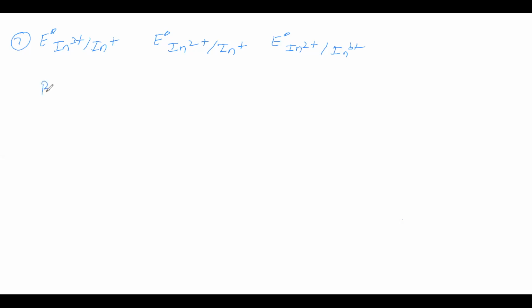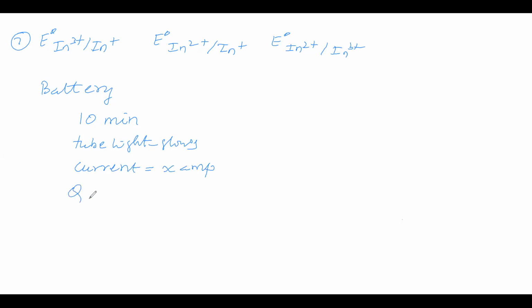Now we will consider a battery. This battery we are using for 10 minutes, and a tube light glows. The amount of current utilized is some x ampere. So the quantity of electricity utilized is x into 10 minutes into 60 seconds, which gives coulomb.